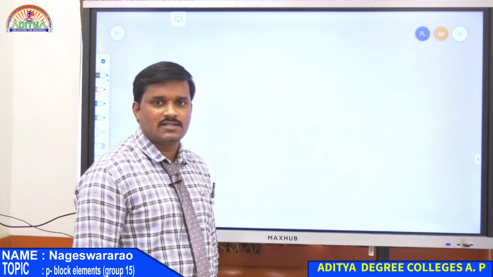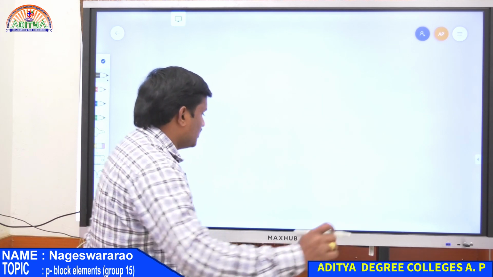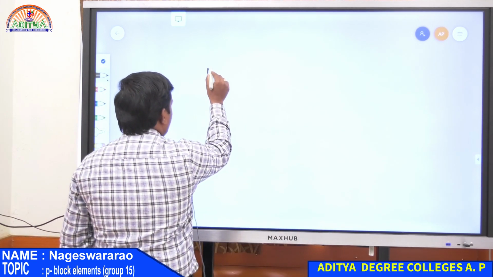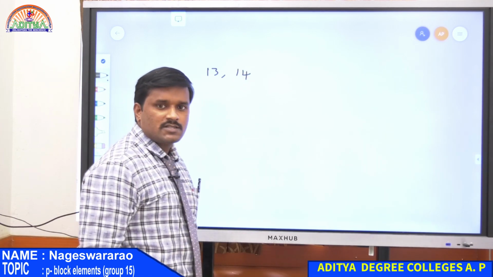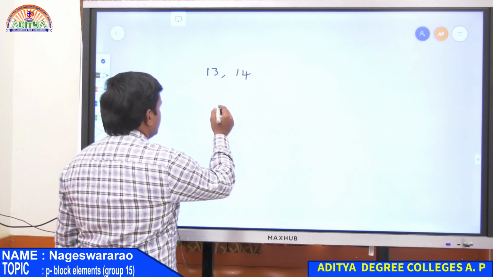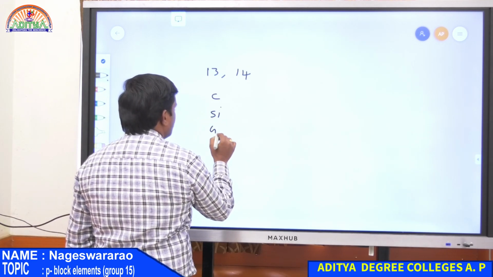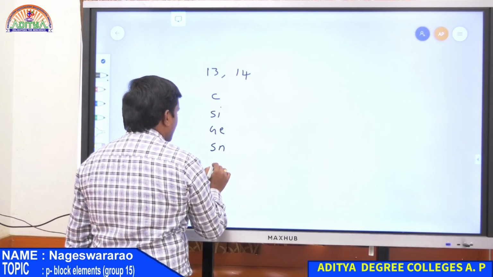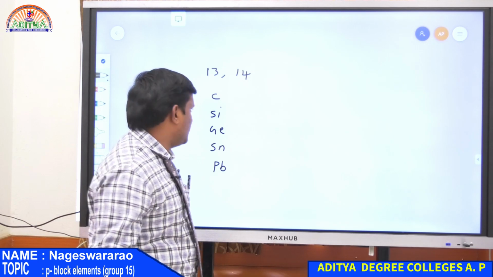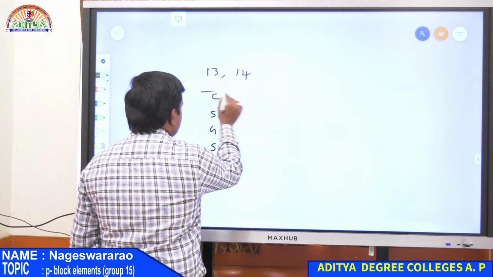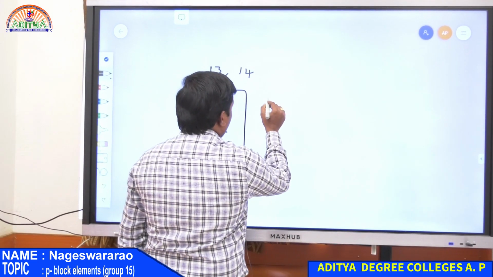So in our previous class we discussed p block elements, the 13th group elements and also the 14th group elements. In the case of the 14th group, the elements are carbon, silicon, germanium, tin and lead. These are the elements present in the carbon family, that is the 14th group. So we discussed all these properties of electronic configuration.